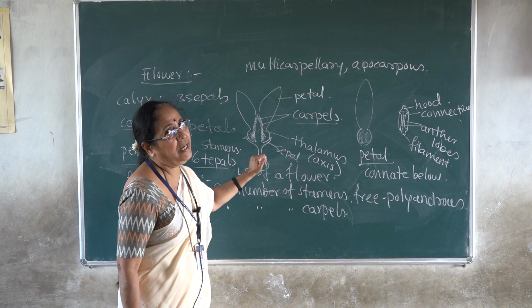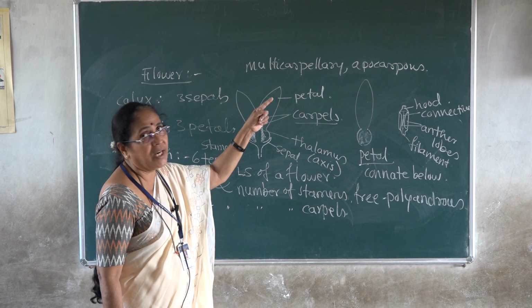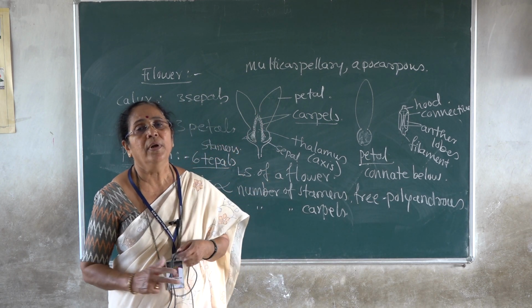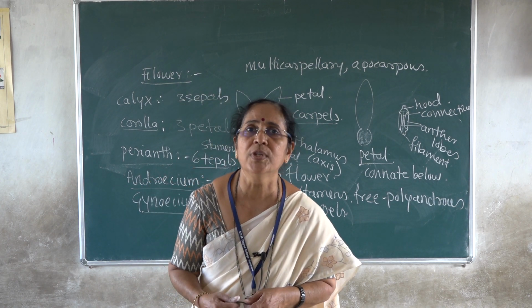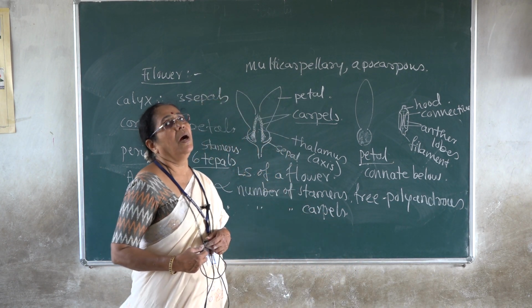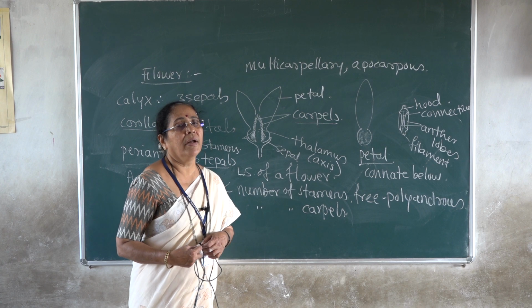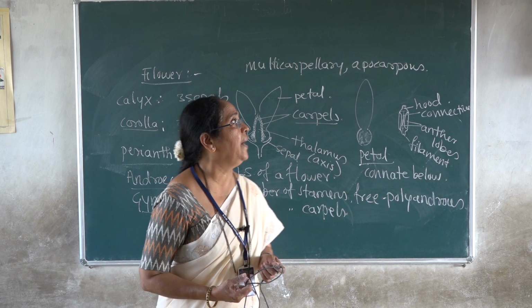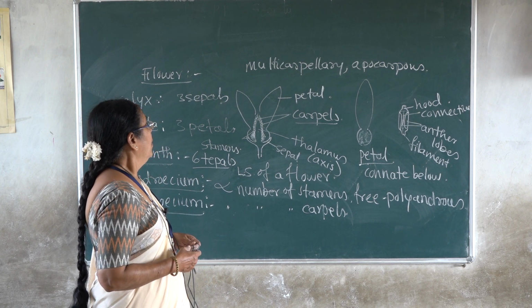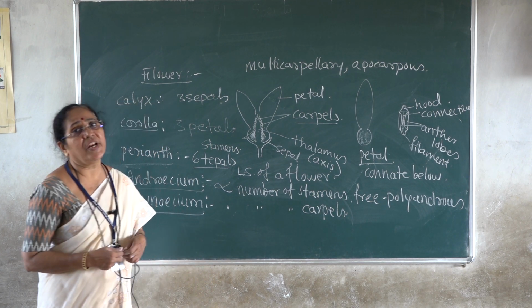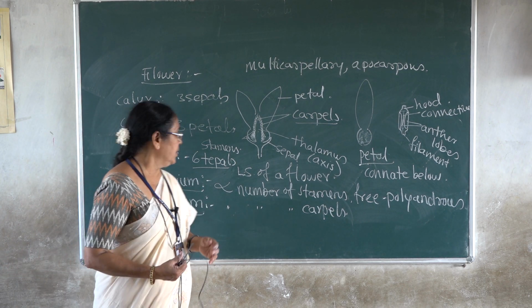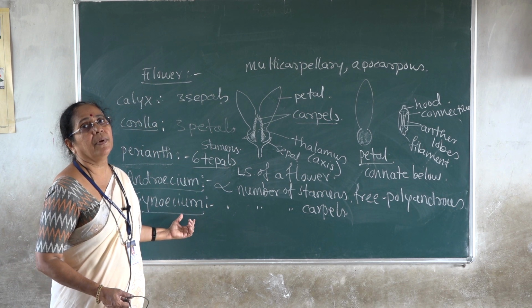They are free from each other, so the word used is apocarpous. Each carpel is made up of only one locule, having 1, 2 or 3 ovules arranged on basal, marginal, or parietal placentation. The style is extremely short or may be absent. The stigma is simple, and that is the description of the gynoecium.